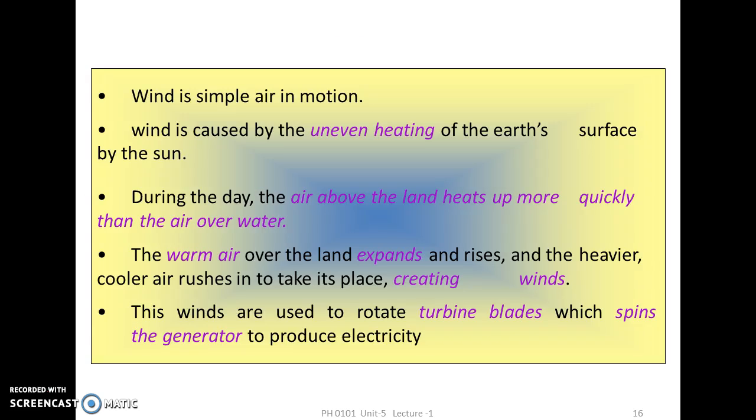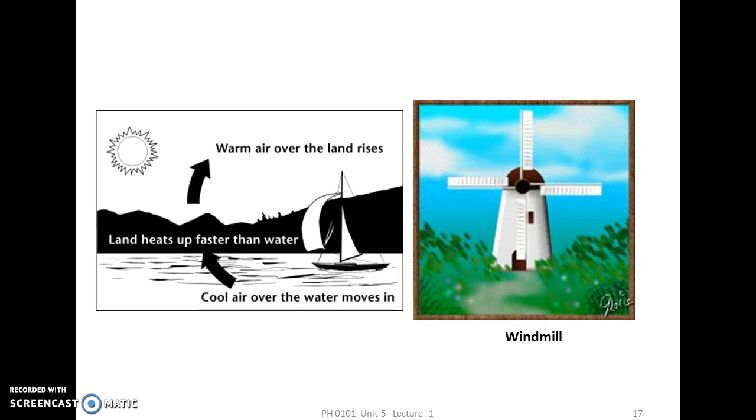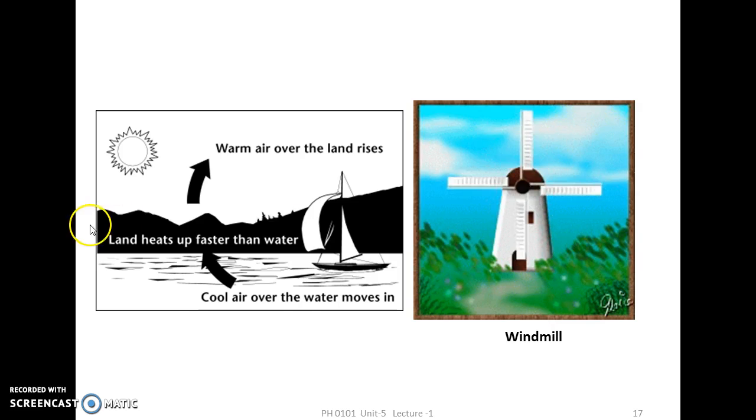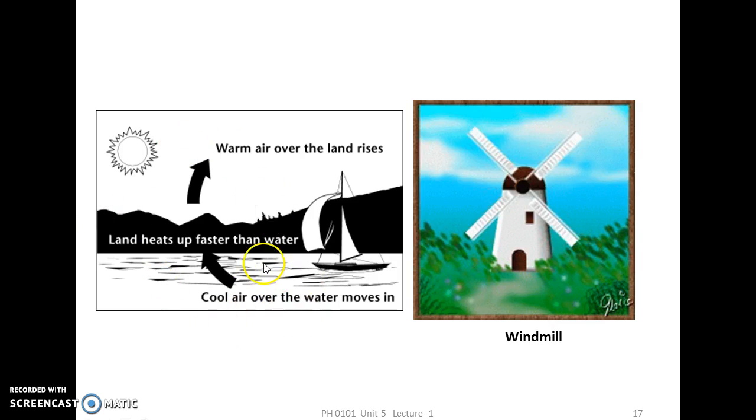Wind is simple air in motion. Wind is caused by the uneven heating of the Earth's surface by the sun. During the day, the air above the land heats up more quickly than the air above water. The warm air over the land expands and rises, and the heavier, cooler air rushes in to take its place, creating winds. These winds are used to rotate turbine blades, which spin the generator to produce electricity. Here, the process has been shown. So, cool air over the water moves in, and the warm air over the land rises. And these are the windmills which I was talking about, if anybody has seen them in Holland.